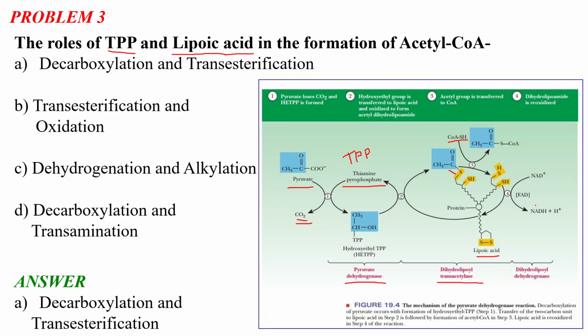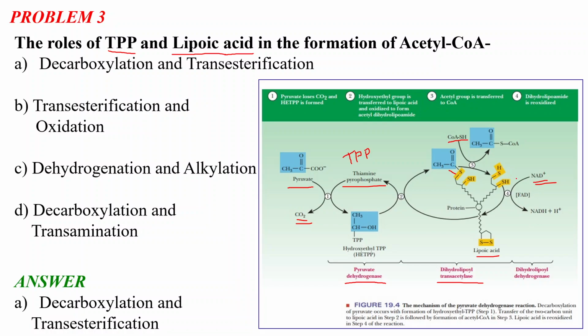And in the third step, what is the role of our third molecule, that is FAD? FAD is another coenzyme, and it reoxidizes the lipoic acid. And it is just step 4, the NAD plus. What is the role of this NAD plus? NAD plus reoxidizes the FADH2 to FAD.